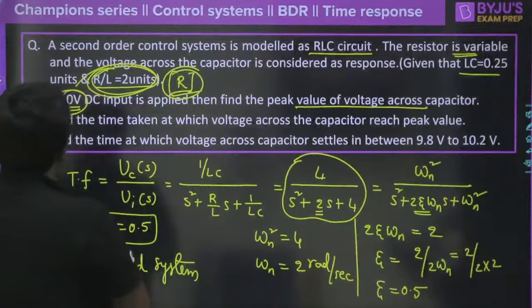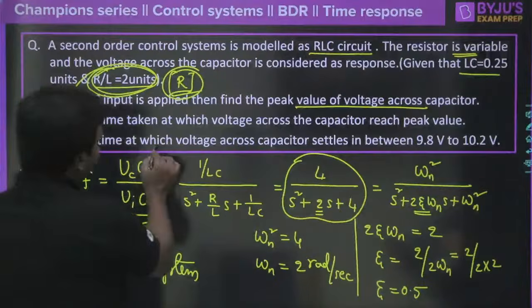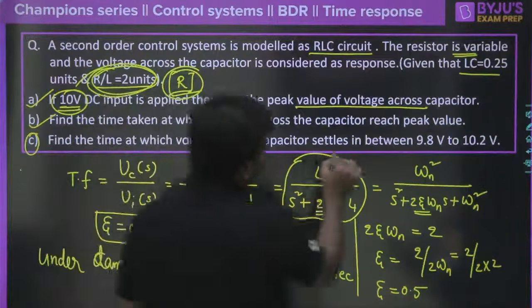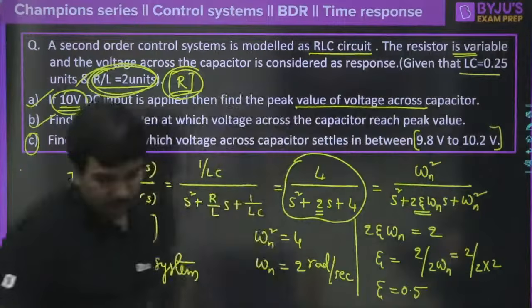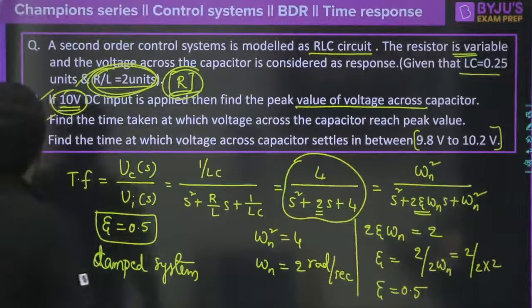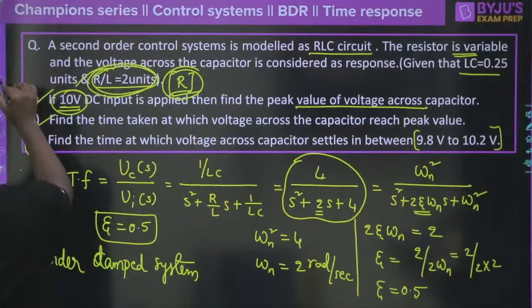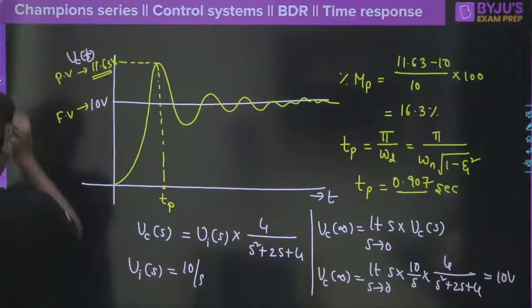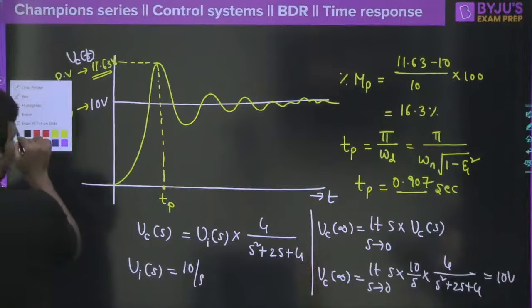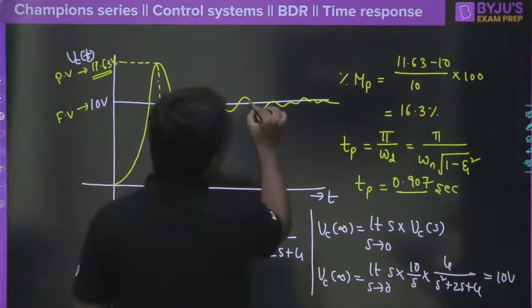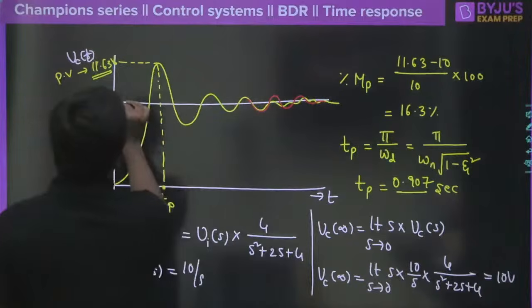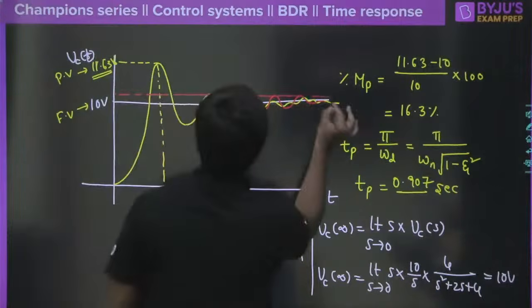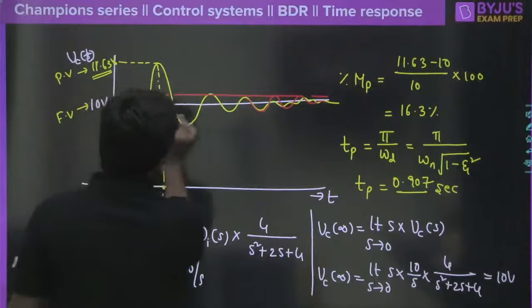So please find the time at which the voltage across the capacitor settles in between 9.8 volt and 10.2 volt. Clear? What does it mean basically? 9.8 to 10.2 means, assume that this is settling like this. 10.2 we can say somewhere here, and you can consider 9.8 somewhere here.